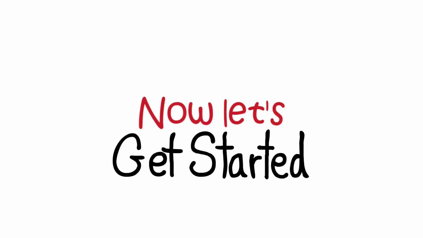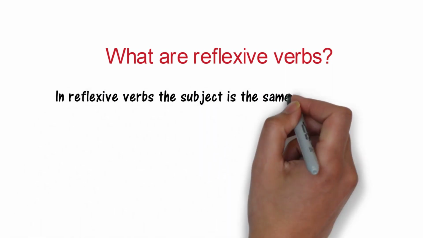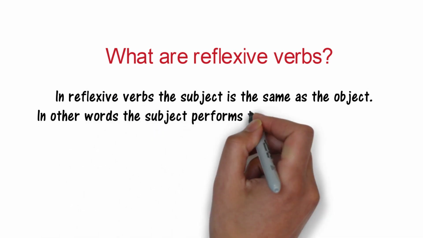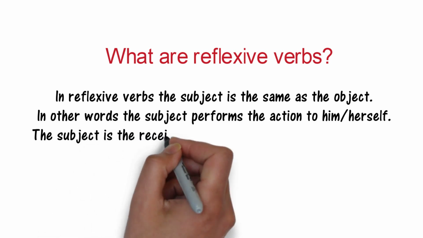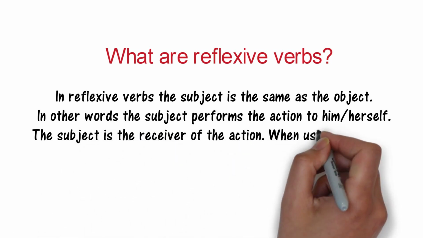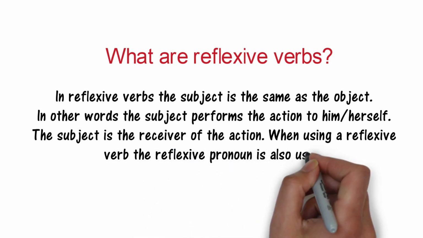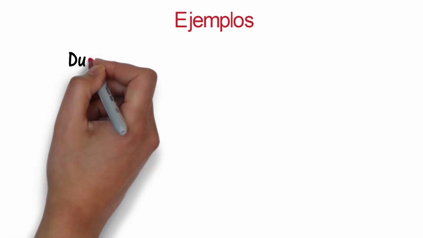Now let's get started. In reflexive verbs, the subject is the same as the object. In other words, the subject performs the action to him or herself. We can say that the subject is the receiver of the action. When using a reflexive verb, the reflexive pronoun is also used. Let's have our first example.